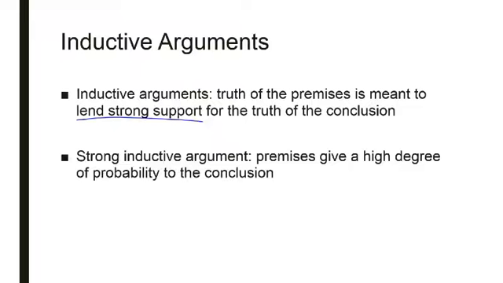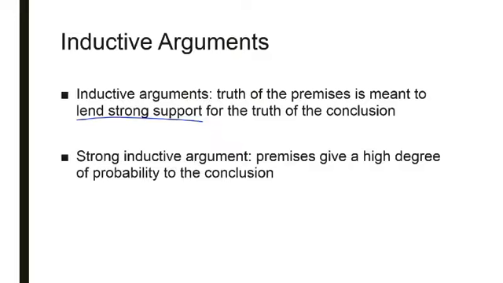Do premises 1 and 2 give a high degree of probability to the conclusion? Yes. Because our figure that we're using is 85%, that's a pretty high figure. So 85% of the students at the university are Republican. This means that if we just grab somebody, we are likely to grab somebody that is Republican. So this is a strong inductive argument.